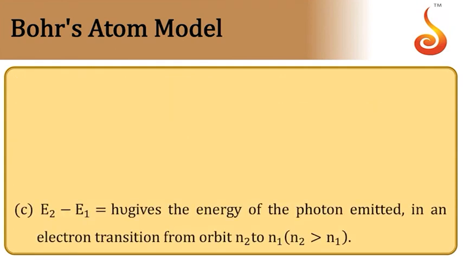Then whenever an electron makes a transition from one energy level to another energy level, the difference in energies E2 minus E1 will appear as electromagnetic radiation. The energy associated with electromagnetic radiation is given by h nu. So each electron transition results in one photon. A photon is emitted. Here if n2 is greater than n1, that means E2 is higher than E1, so energy is emitted. This was used to explain the origin of the spectrum.